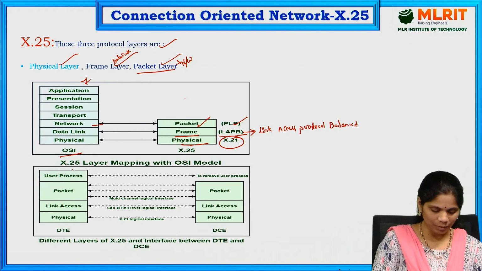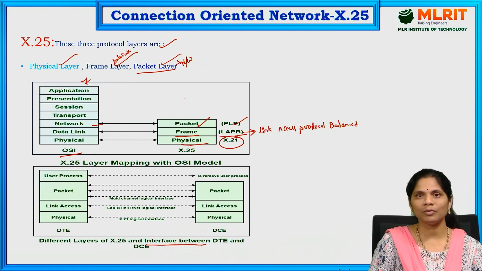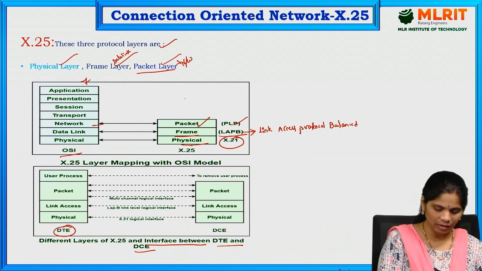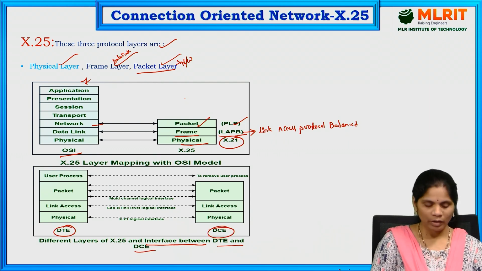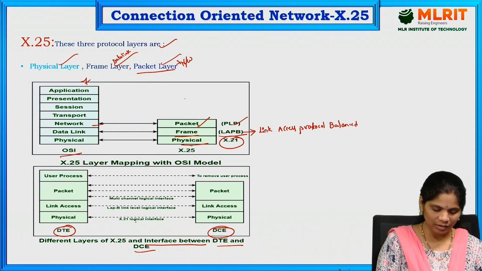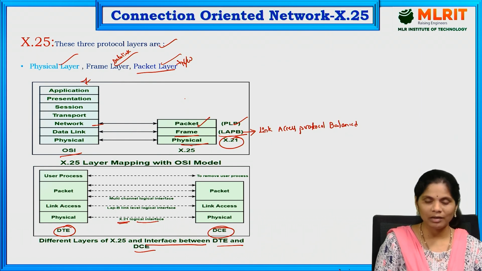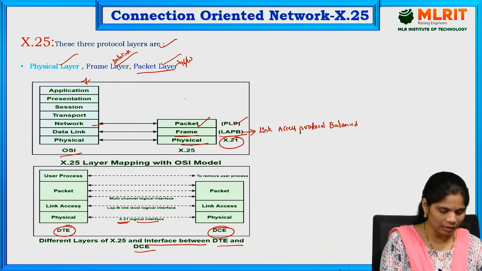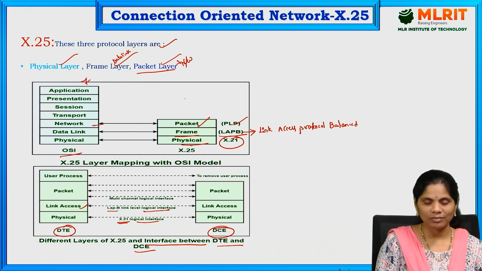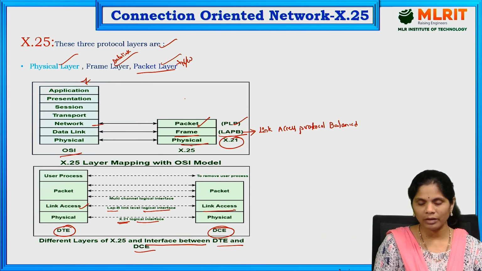At the same time, see how the interface is arranged between DTE and DCE. Here this is the DTE and this is the DCE. Between physical layer and physical layer, from DTE to DCE, it has the X.21 logical interface. Coming to the link access, that is the data link layer, it has the LAPB link-level logical interface between these two link access layers.